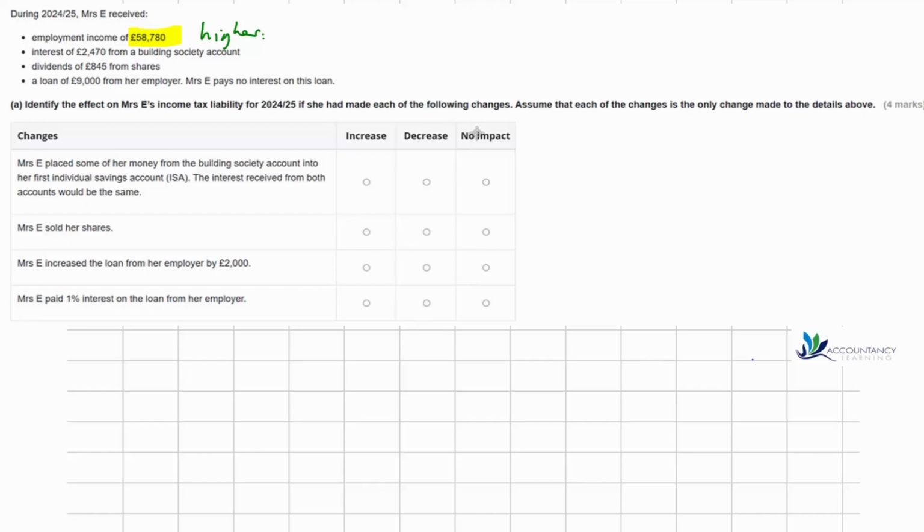There's interest of 2,470 from a building society account. There are dividends of 845, and then there's a loan of 9,000 from her employer on which she pays no interest. So let's just remind ourselves of the various allowances for the different types of income.